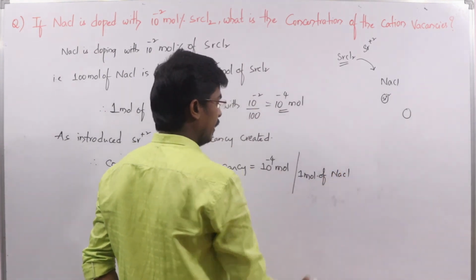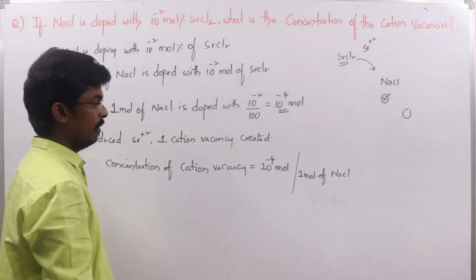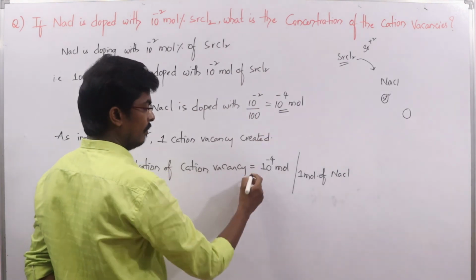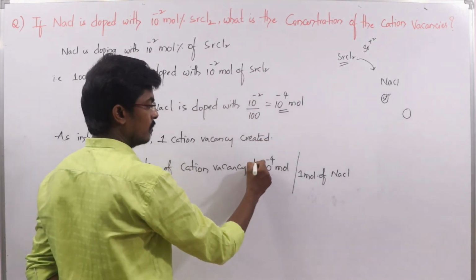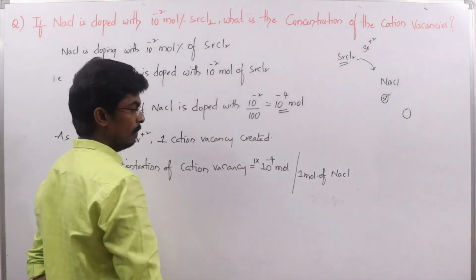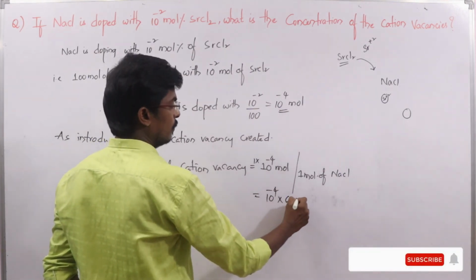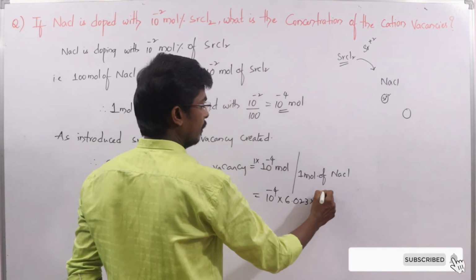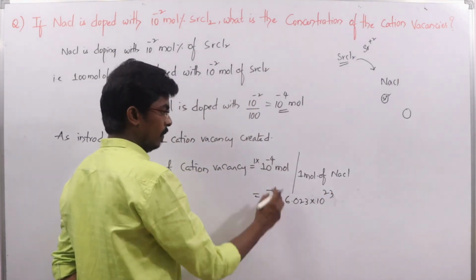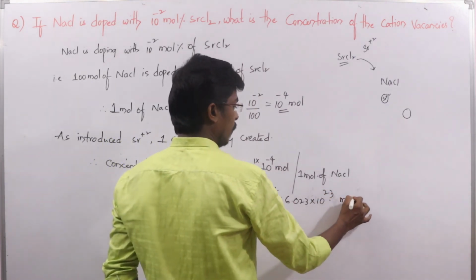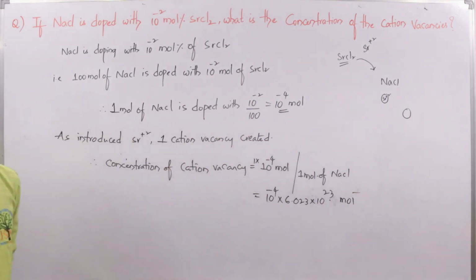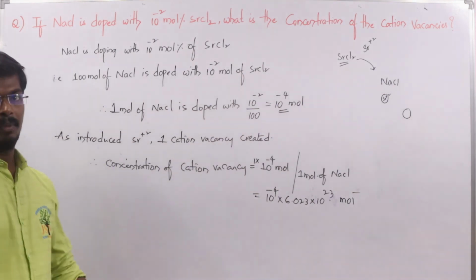How many cation vacancies are there? Only one. So just 1 into 10 to the power of minus 4 mole, that is 10 to the power of minus 4 into 6.023 into 10 power 23, Avogadro number, per mole. So that is the answer we can expect here.